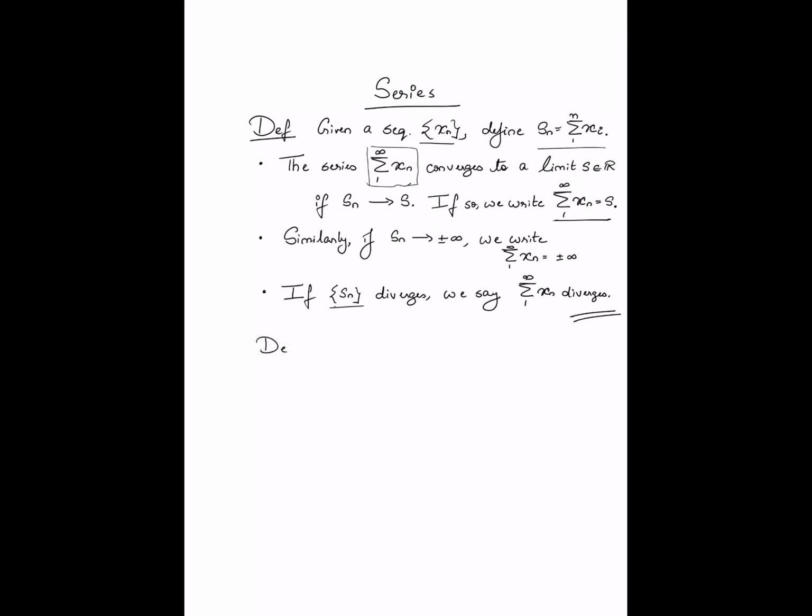Okay, one more definition. If summation mod xn converges, we say the series is absolutely convergent.